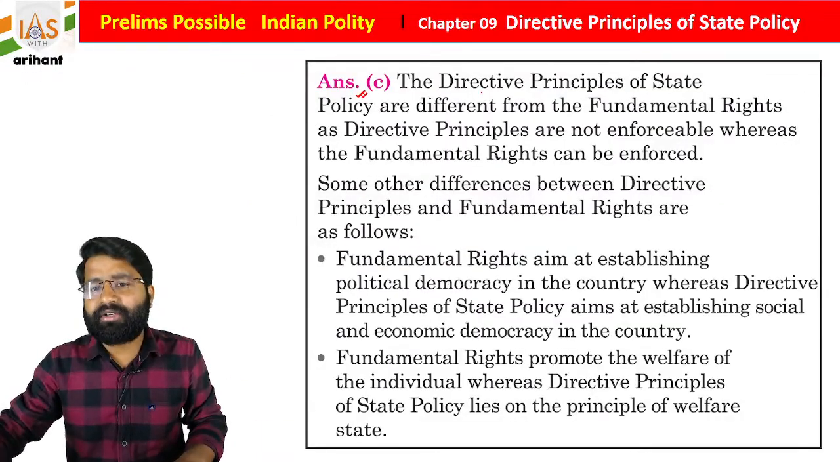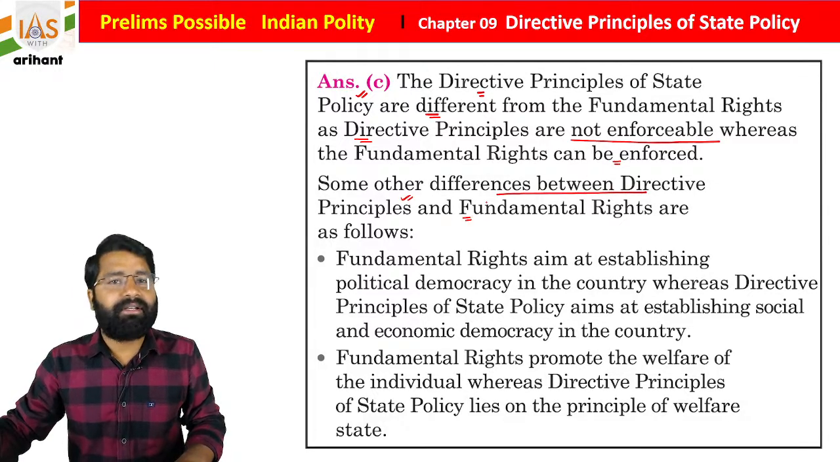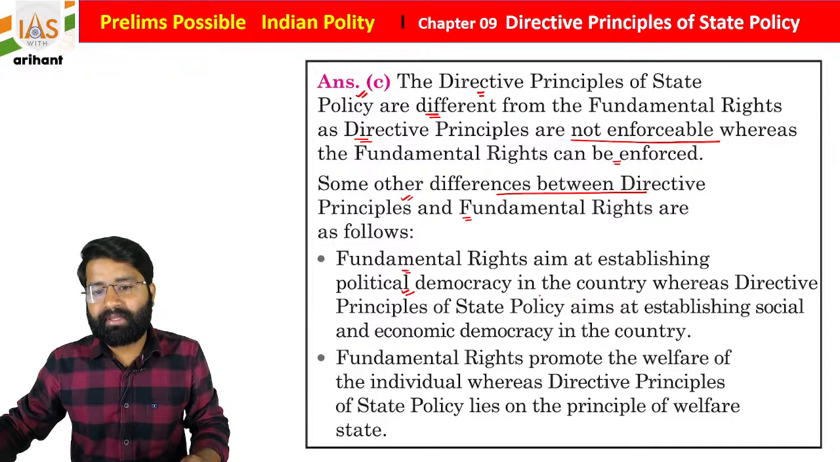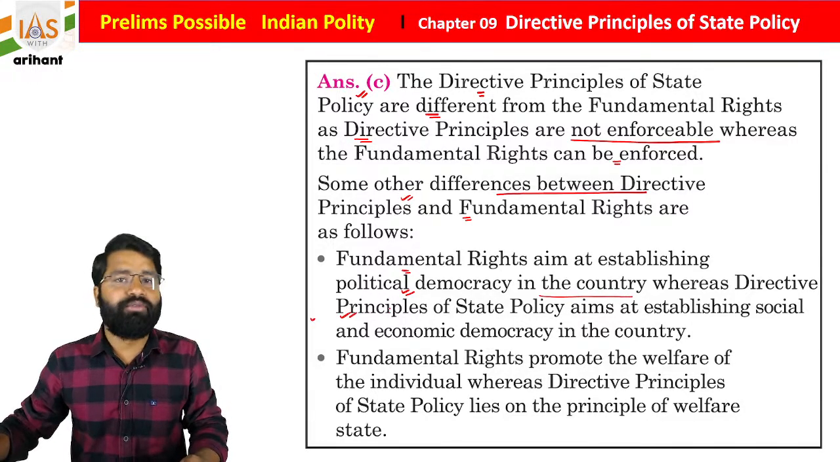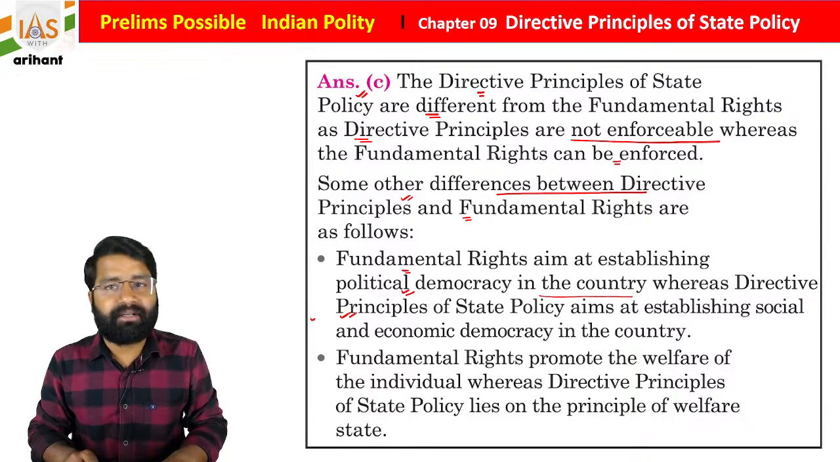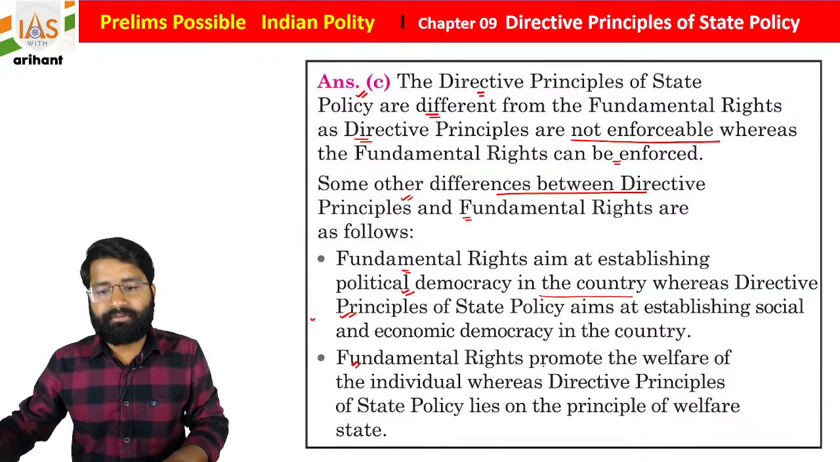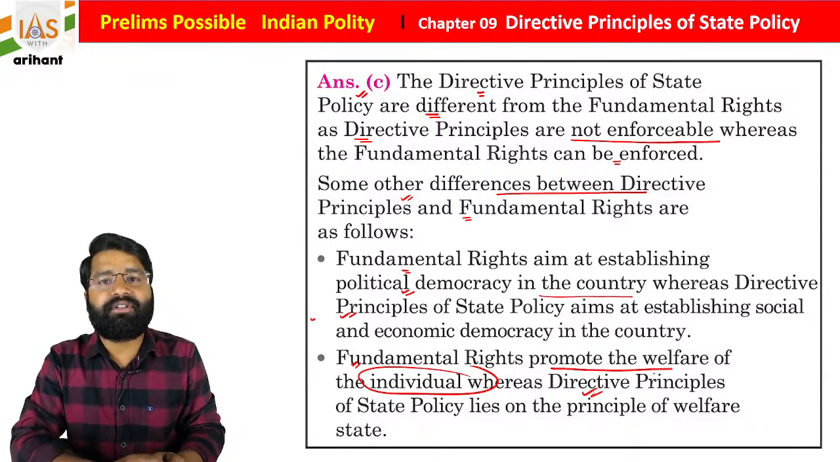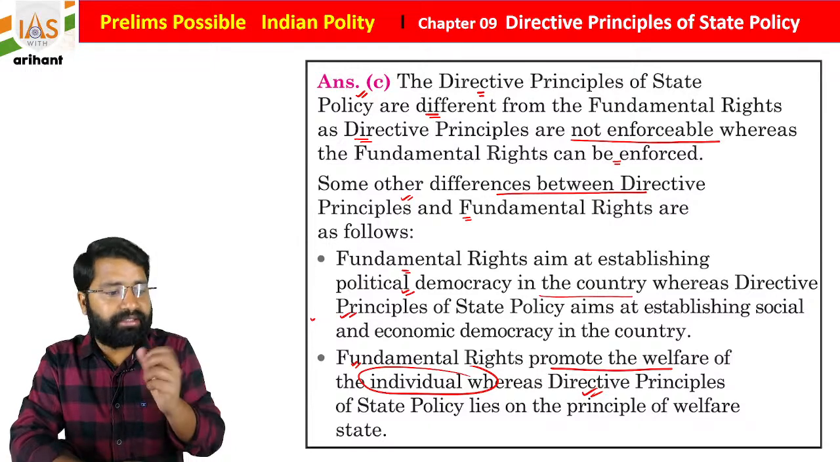I just added an explanation here too. So DPSP are different from fundamental rights, as directive principle is not enforceable whereas fundamental right is enforceable. Some other differences between the DPSP and fundamental rights are as follows. As I already discussed, fundamental rights aim to establish political democracy in the country, whereas directive principles try to establish socio-economic democracy in the country. Fundamental rights promote the welfare of the individual and are available to individuals, and directive principles are based on the principle of welfare of the state, and are community based.